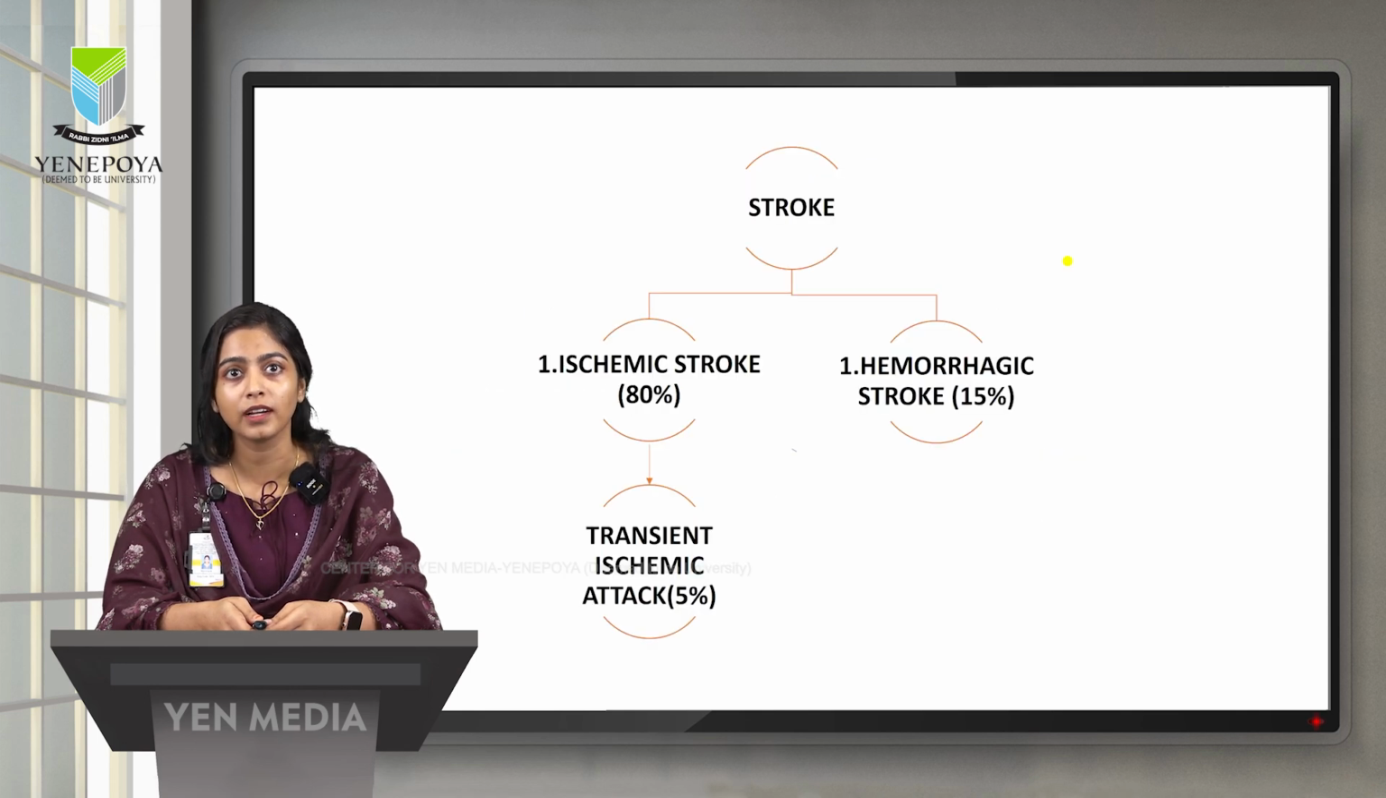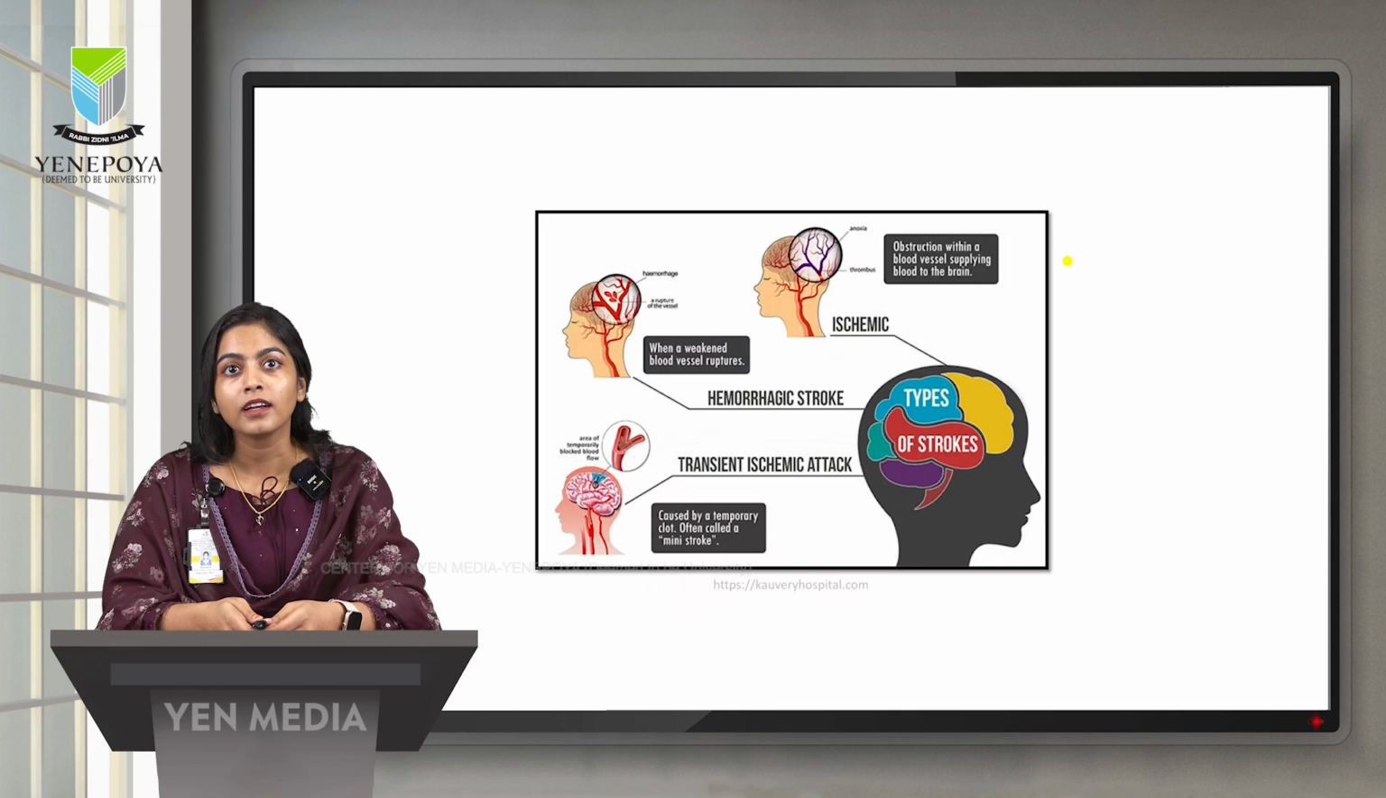Moving on to the stroke, it has been classified into two types, ischemic stroke and hemorrhagic stroke, and ischemic stroke is further classified into transient ischemic attack. Of all the strokes, 80% is due to ischemia, 15% is due to hemorrhage, and 5% is due to transient ischemic attack. So this is the picture which clearly shows all three types.